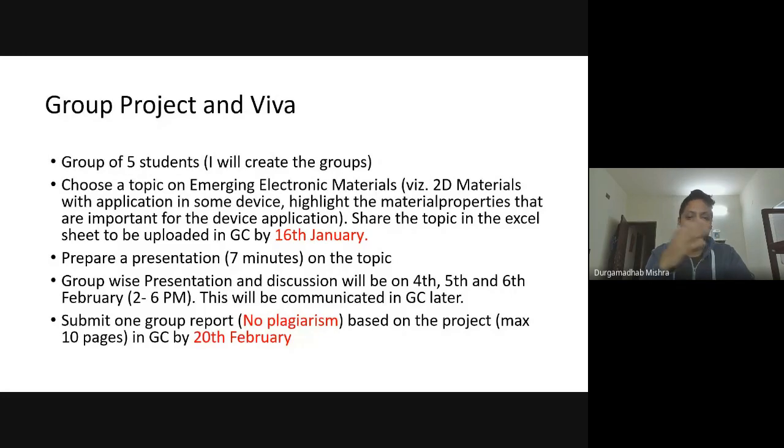You can choose the electronic material that you want to present. For example, as I said, 2D materials like graphene, or there are many other 2D materials like molybdenum disulfide. There is also black phosphorus, which is also a 2D material, or any other emerging material which is not silicon.